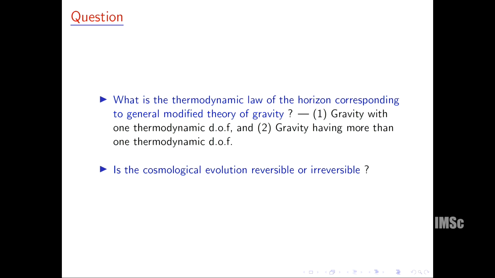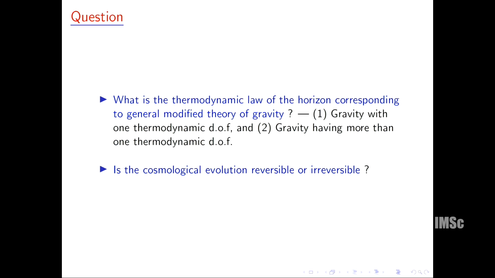Now, once we associate the entropy with the horizon in the context of cosmology, the next question is, what should we do with that entropy? See, these are different approaches to cosmology. In the usual approach to cosmology, we have a Lagrangian, we have an action, and from the principle of least action, we get the equation of motion. But in the context of thermodynamics, since we have some entropy of the horizon, we should get the cosmological field equations from the thermodynamic laws.